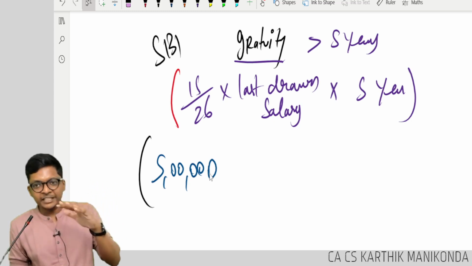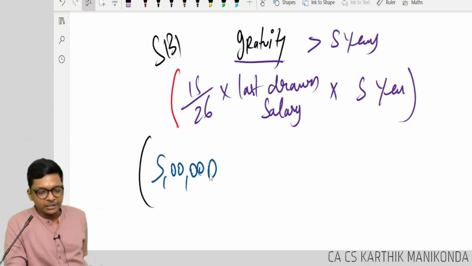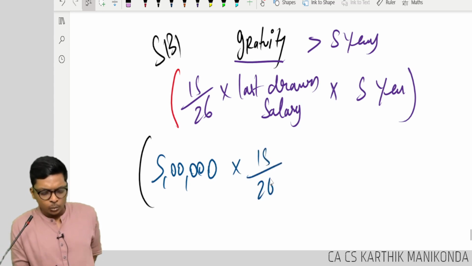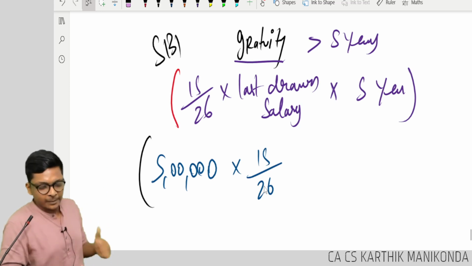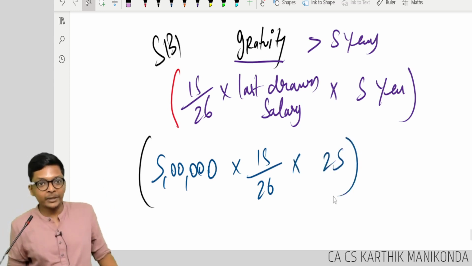Guys, come back. So Kalyan, we've changed from Anjana to Kalyan, recording students. So Kalyan has decided he wants 5 lakhs when he's retiring. So he will get his last drawn salary, 5 lakhs, into 15/26, which is basically 1/2, half a month. He worked for 25 years.